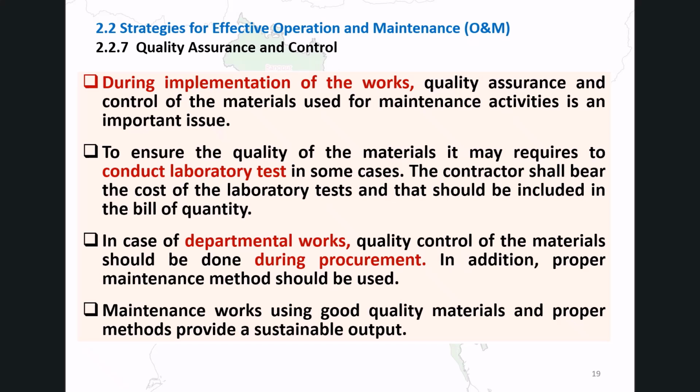The cost of such tests should be borne by the contractor and included in the bill of quantities. For departmental work, quality control must be applied during the procurement stage. Proper maintenance methods must always be used alongside quality materials to produce durable, sustainable results.